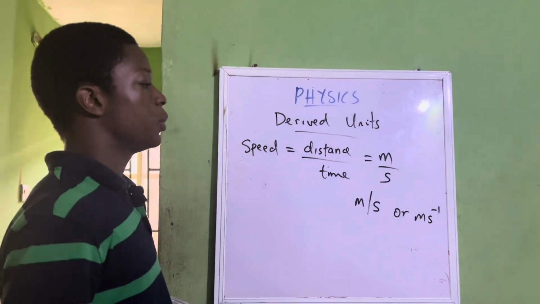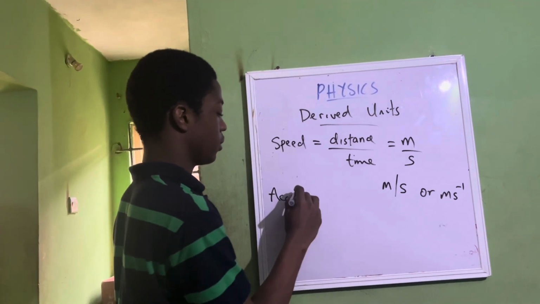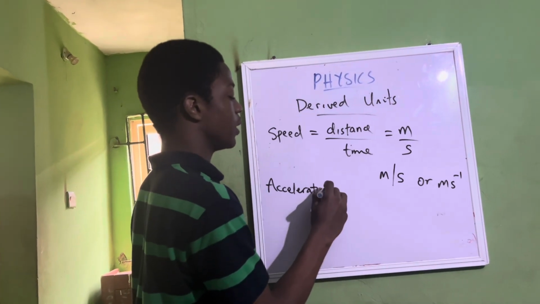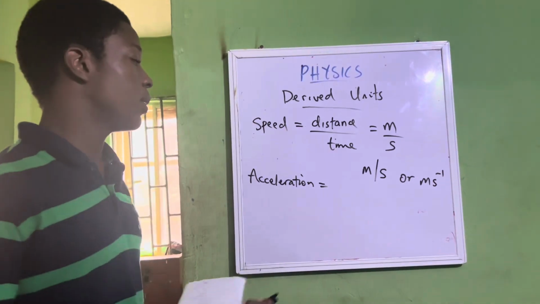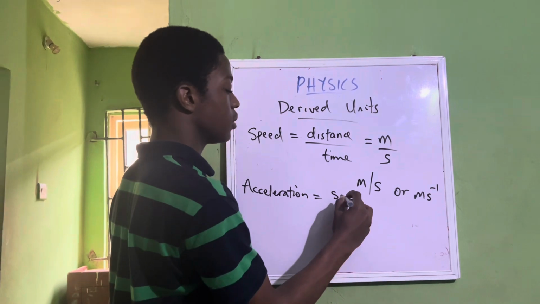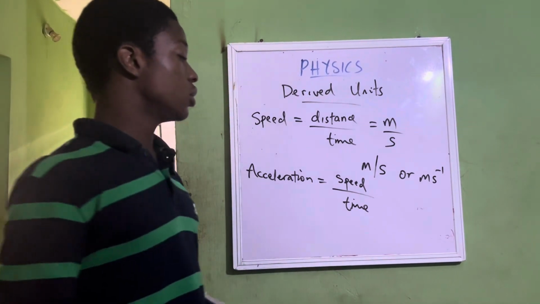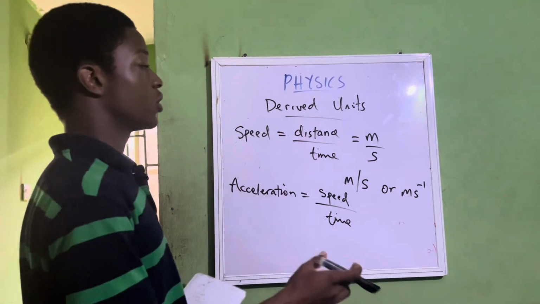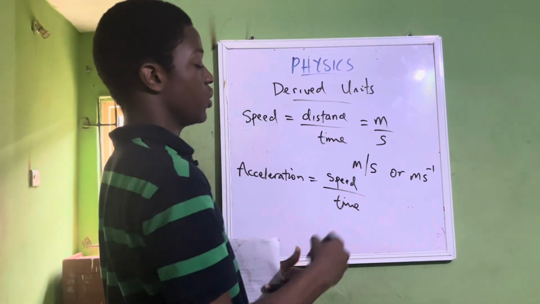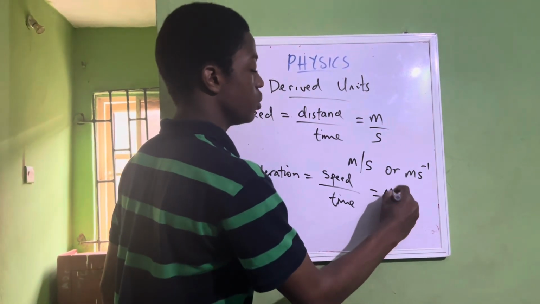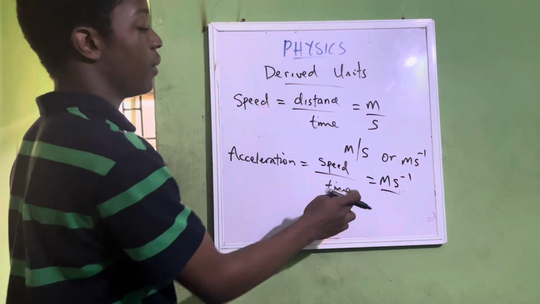Let's take another example. Let's take acceleration. As we know, acceleration is the rate of change of speed or velocity with time. So it is written as speed or velocity over time. You don't need to start getting the derived units of this, since you already know it as m s^-1. So you do this m s^-1, and then for the unit of time, which is also seconds.